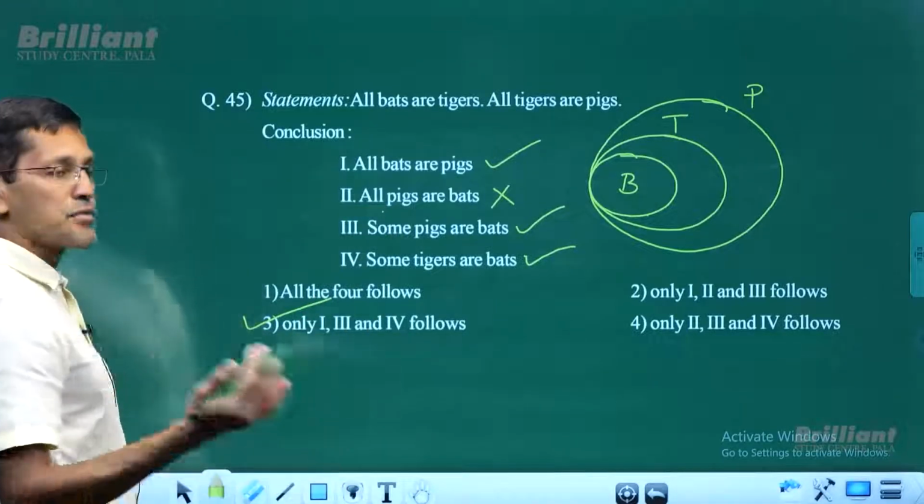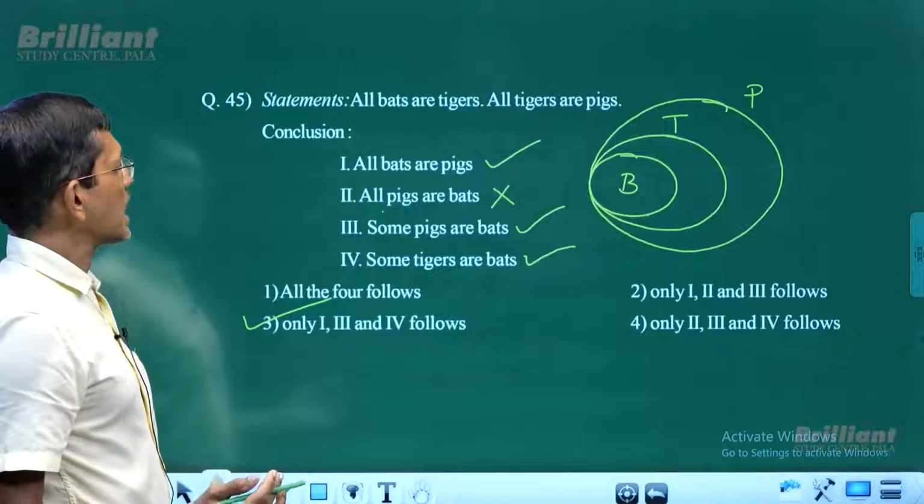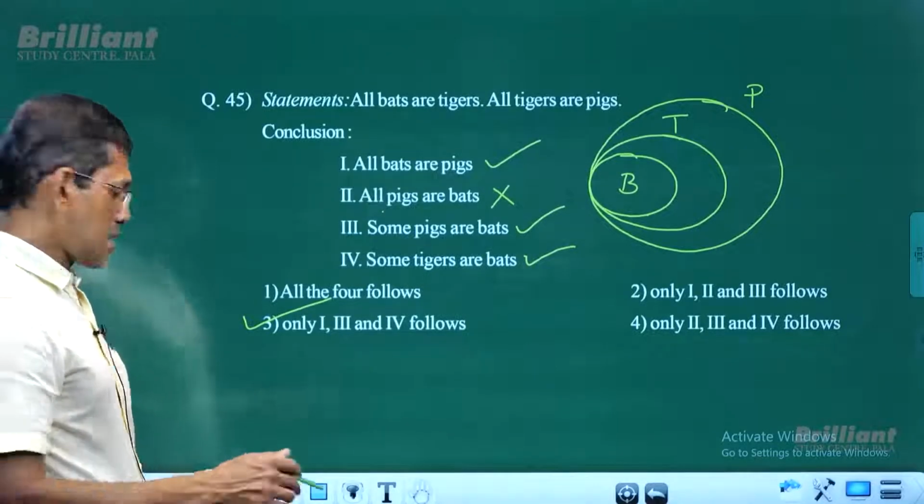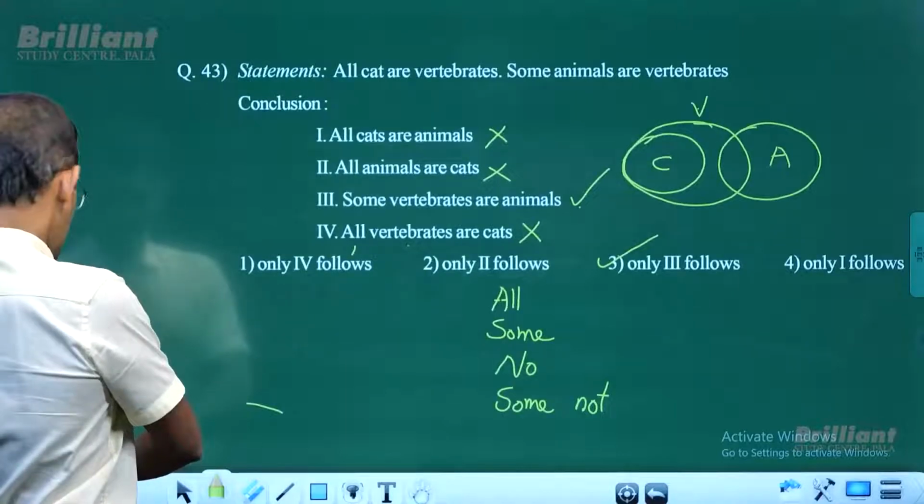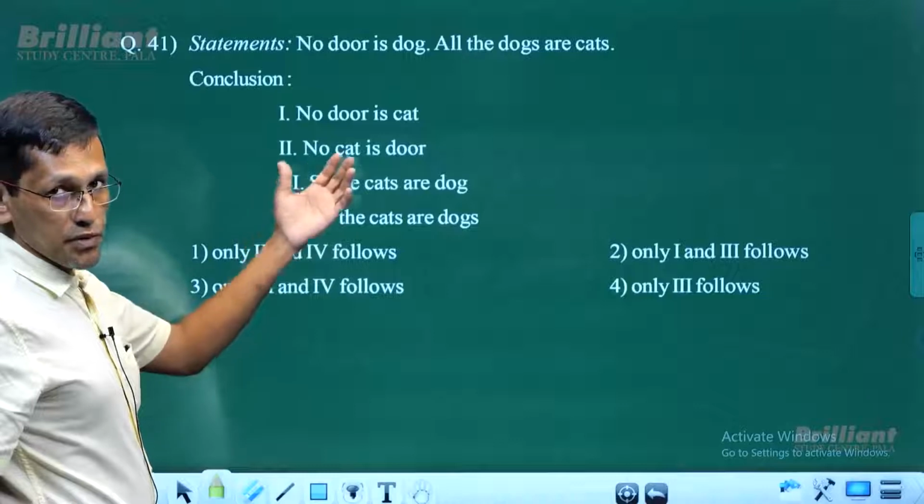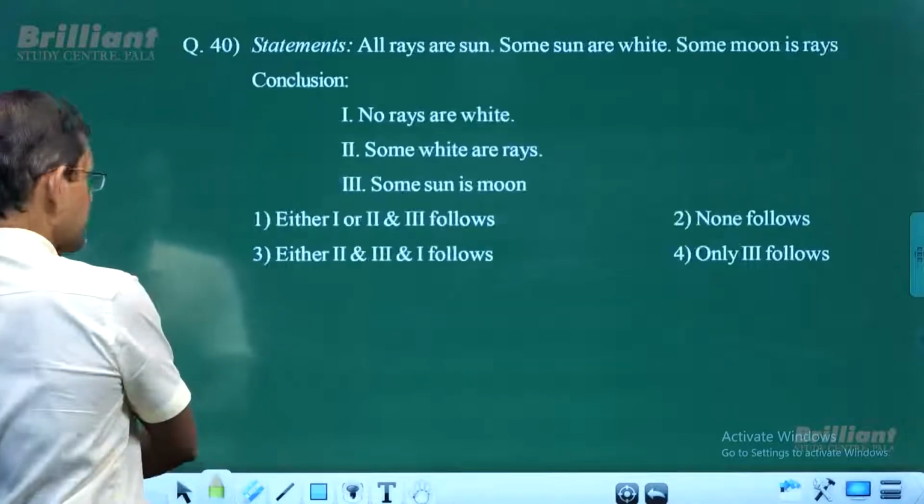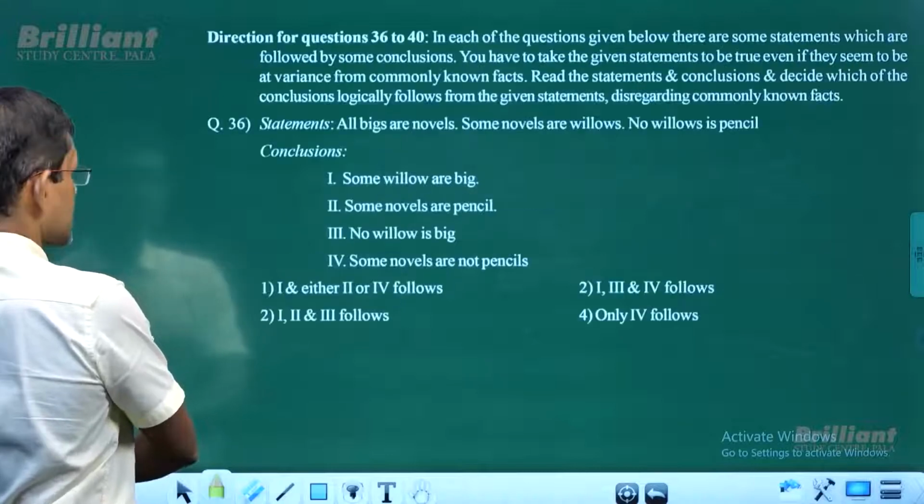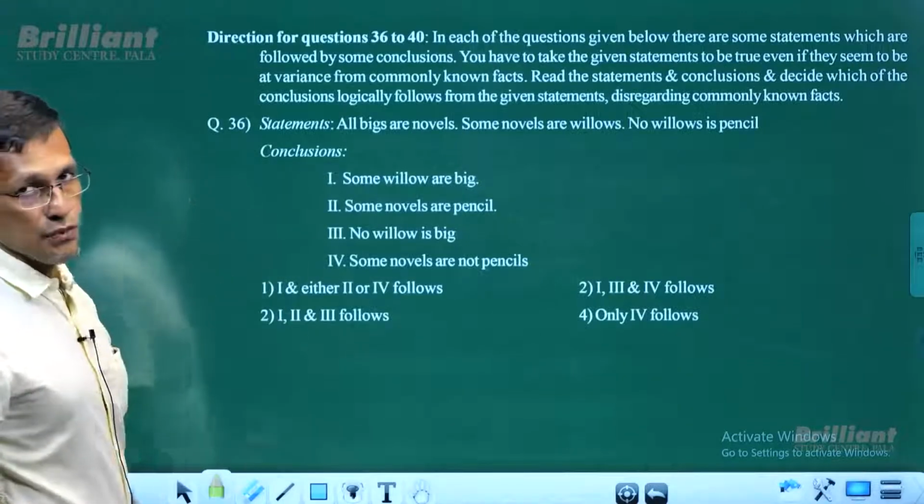Now we have to go back to the questions we haven't touched so far. Which are the questions we haven't touched? 41, and the questions before 41, right? It's 41, then we have to go back. So let's go back: 41, 39, 38, 37 and 36 onwards.